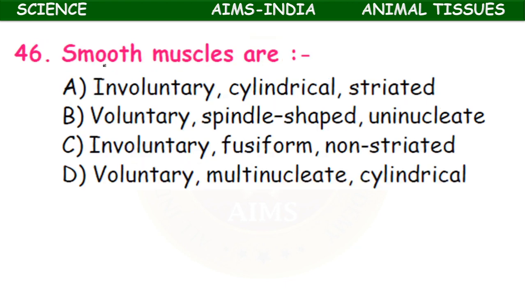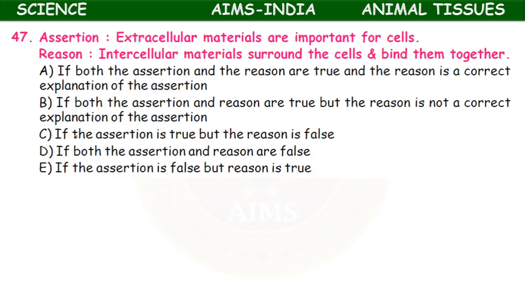Smooth muscles are involuntary cylindrical striated, voluntary spindle shaped uninucleate, involuntary fusiform non striated, or voluntary multinucleate cylindrical. Which is the correct one? Smooth muscles are involuntary, fusiform, non striated. Here is an assertion and reasoning question, one model question.